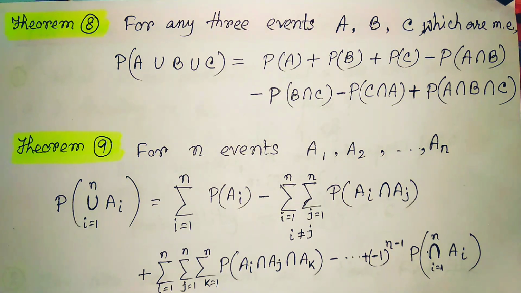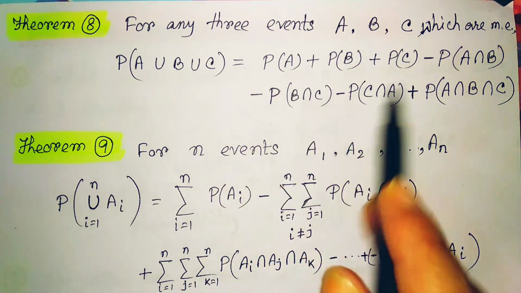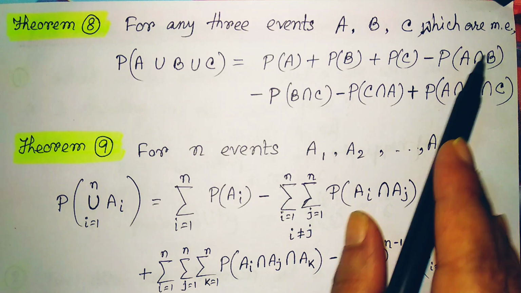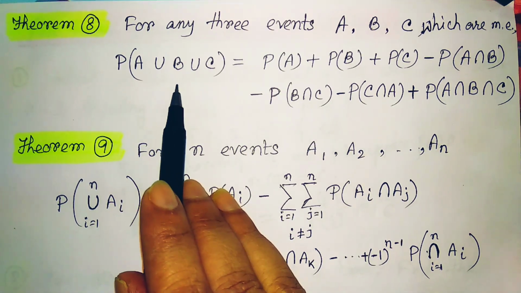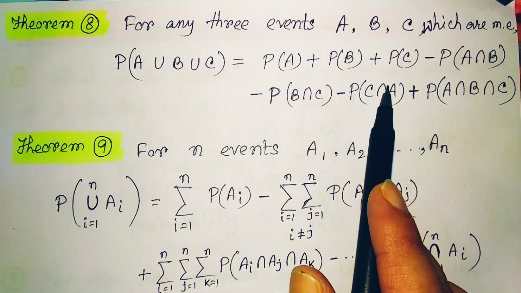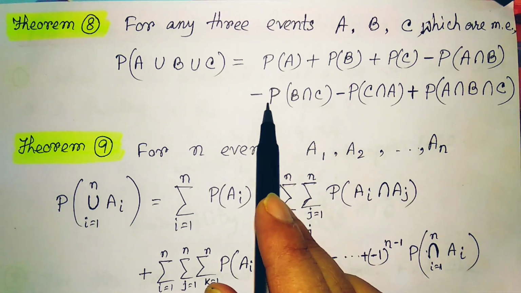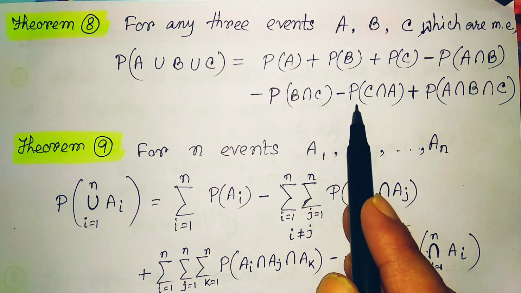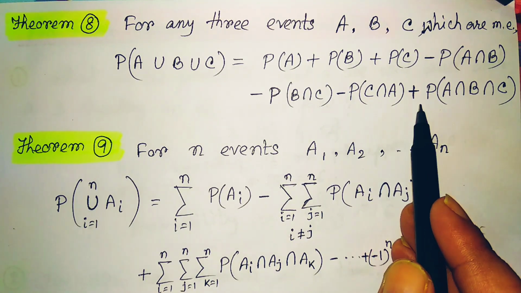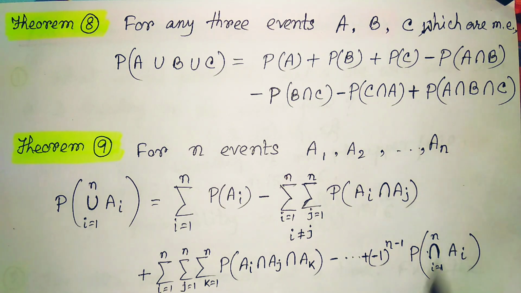Now, one more theorem, which is the extension of the previous one. The theorem is for any 3 events instead of 2. For 3 events A, B and C, probability of A union B union C is equal to probability of A plus probability of B plus probability of C, minus probability of A intersection B, minus probability of B intersection C, minus probability of C intersection A, plus probability of A intersection B intersection C. So this is the same, with 3 events instead of 2.